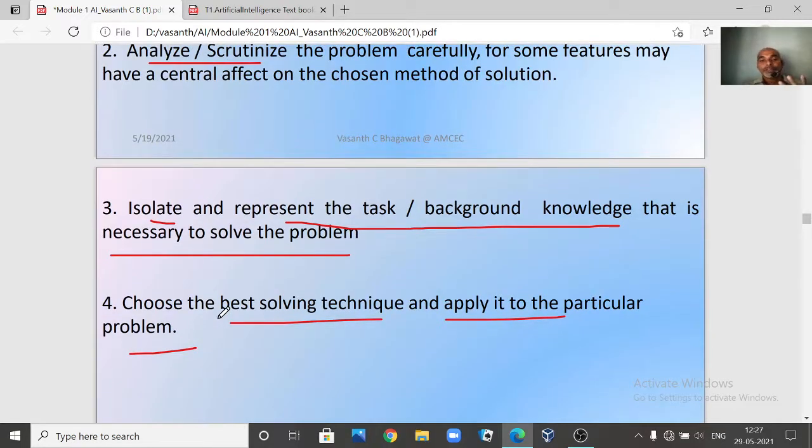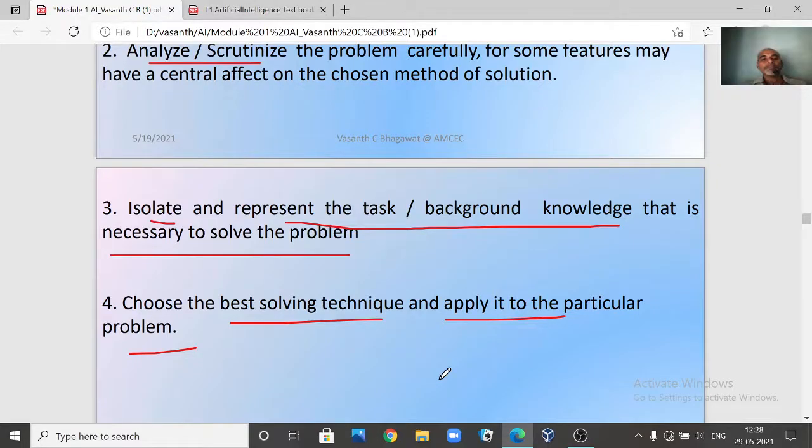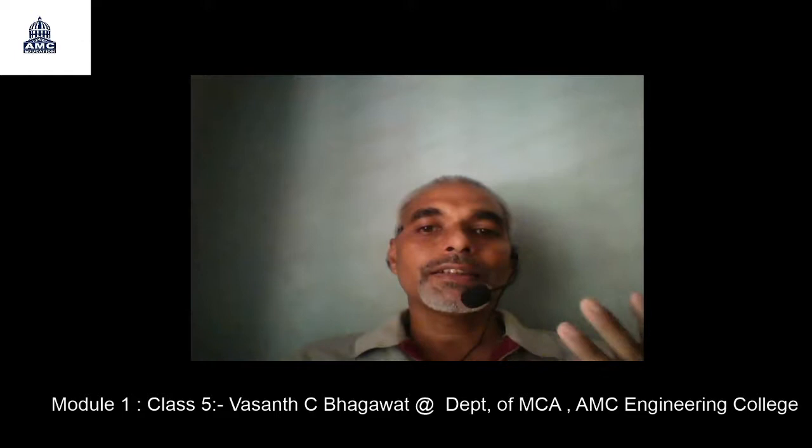Now what are the four steps? Once again, first is problem definition. You are supposed to define your problem carefully, that is your first step. The second step is to analyze the particular problem carefully. And the third step is knowledge, so you acquire all the required knowledge for your domain which is required for you to solve the problem.